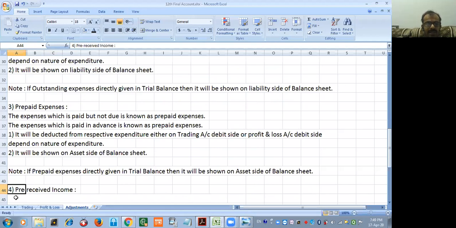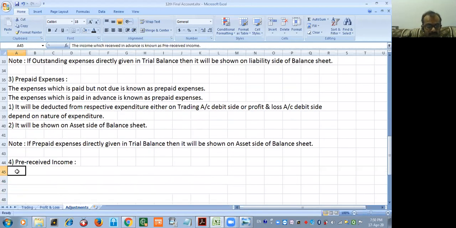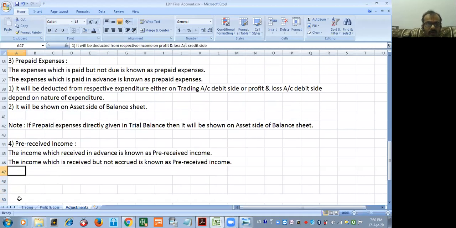Again, see, pre-received income. The income which is received in advance is known as pre-received income, or the income which is received but not accrued is known as pre-received income. So this will also be minus, sir? Yes, because it belongs to the next year, not this year. So one effect Harsh said correctly. Can you identify the second effect?